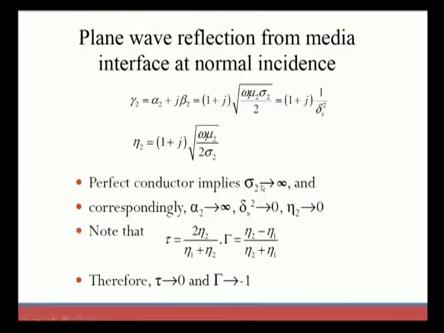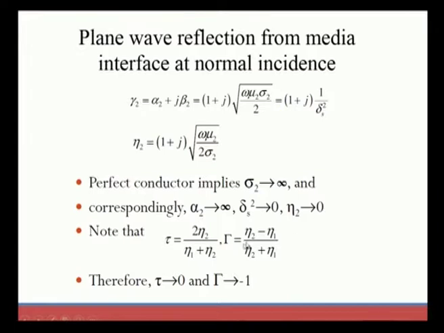Now, the perfect conductor implies sigma 2 tends to infinity, and correspondingly alpha 2 tends to infinity, since the characteristics lie on these parameters. The skin depth delta s tends to 0, and eta 2, the wave impedance, tends to 0.